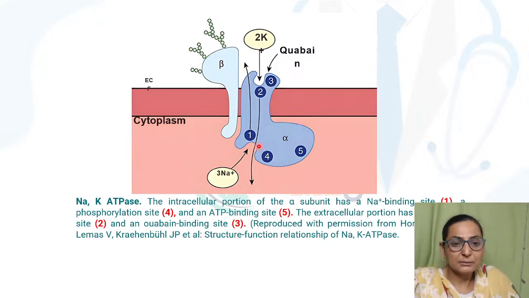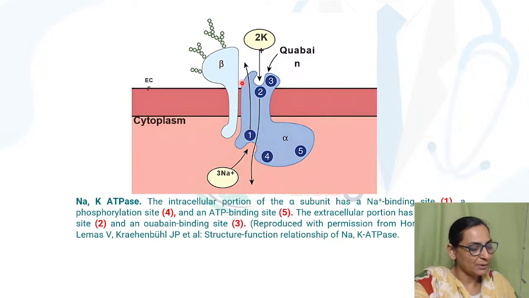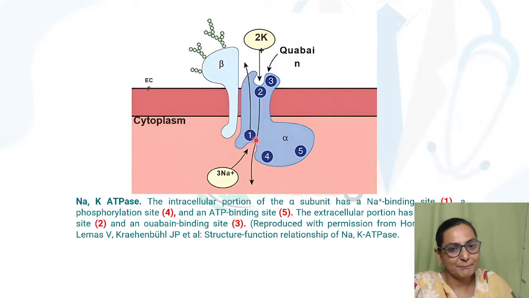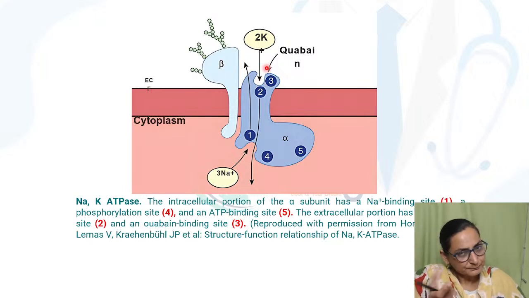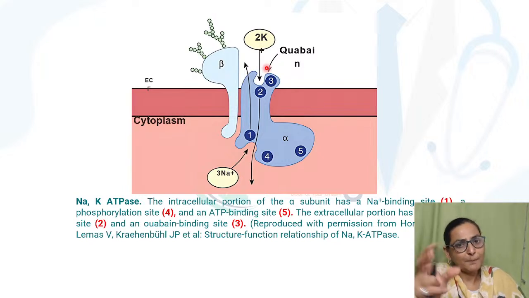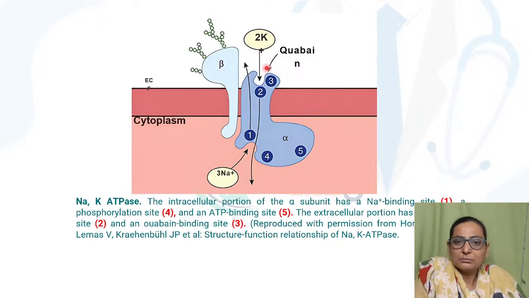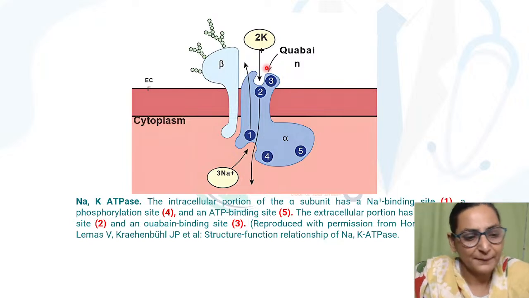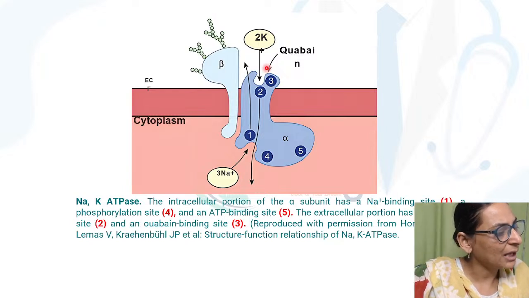Now, this sodium has to be pumped outside, so the sodium will bind inside, and the potassium is to be brought inside, and therefore the potassium has a binding site outside. As soon as there is hydrolysis of ATP and pumping of sodium and potassium, the binding happens again and the cycle keeps on. It is a pump which is always active, so it is an ongoing process.